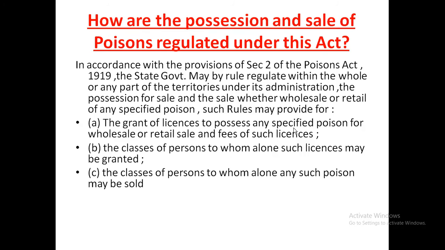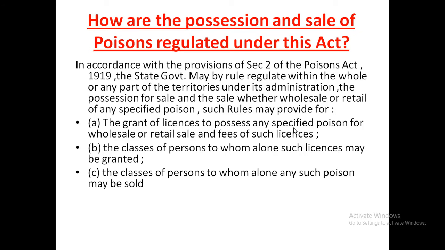Now, how are the possession and sale of poisons regulated? Before that, I am telling you that this act consists of only 10 sections. Section 1 deals with the short title and extent. The short title is the Poisons Act 1919, and it extends to the whole of India. Section 2 provides power to the state governments to regulate possession for sale and sale of any poison.